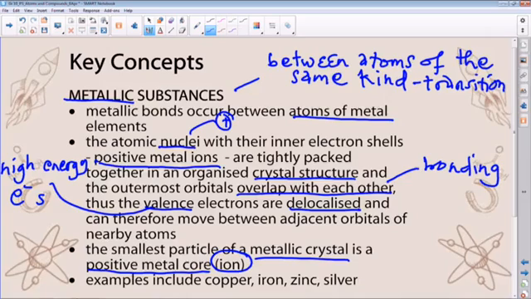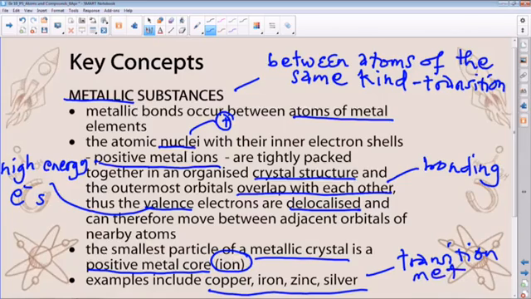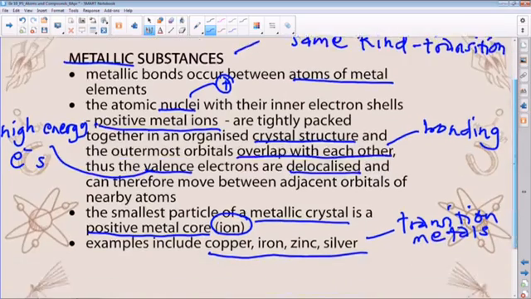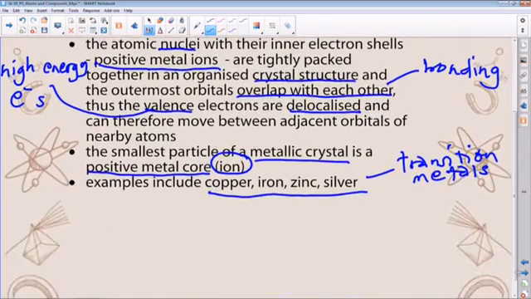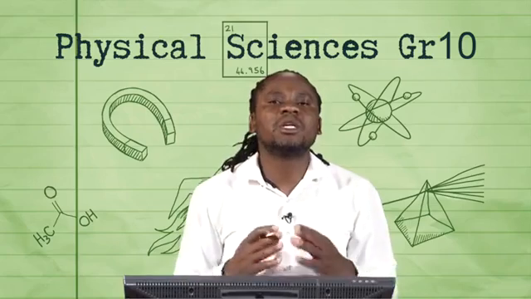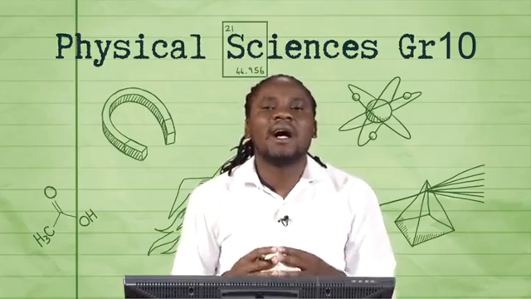The examples, like I said, copper, iron, zinc, and silver are your typical transition metals. These are the most common examples of substances that have what we refer to as metallic bonding. Very important: metallic bonding would only take place between atoms of the same kind, particularly of the metal.